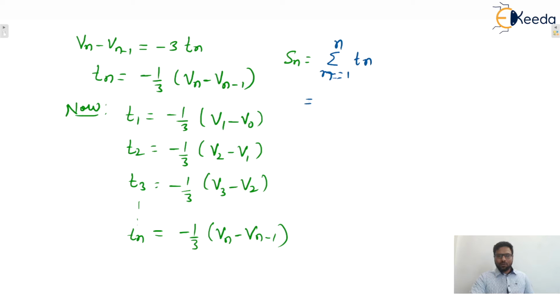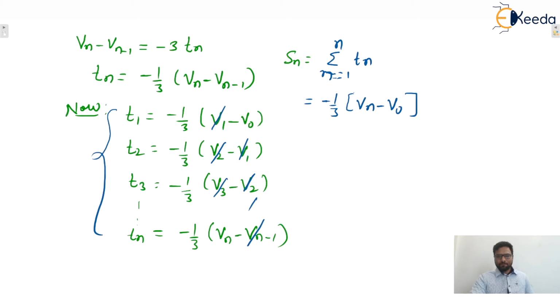When we add all these terms, V1 cancels out, V2 cancels out, similarly V3 cancels out, similarly Vn minus 1 cancels out. Is this one clear to everyone or not? Now what will be the remainder after this? We can say that it will be minus 1 by 3 into Vn minus V naught.